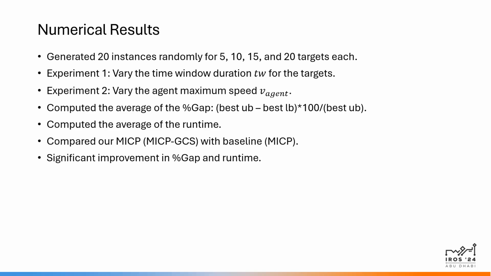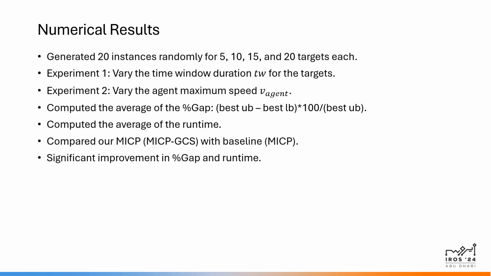So coming to the numerical experiment, we generated 20 instances randomly for 5, 10, 15, and 20 targets. The first experiment was to vary the time window duration, and the second experiment was to vary the maximum speed of the agent. The metrics we used were the percentage gap, which shows you the deviation or the gap between the upper bound and lower bound output by a solver.